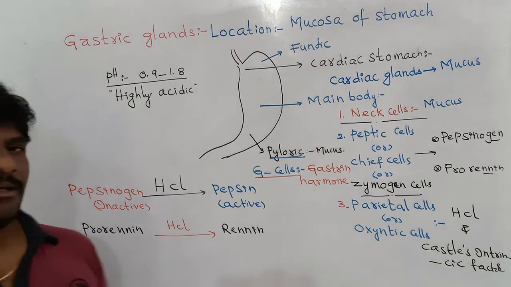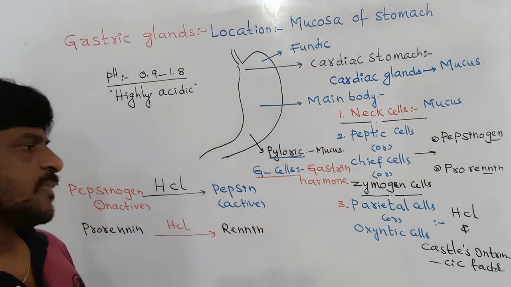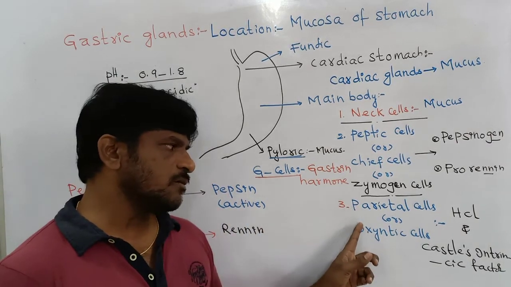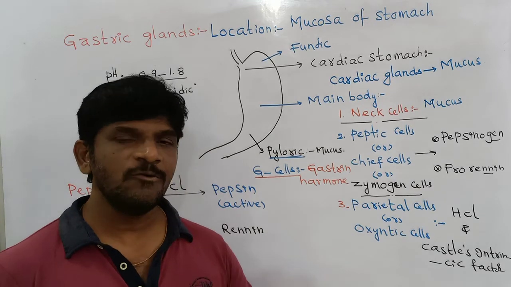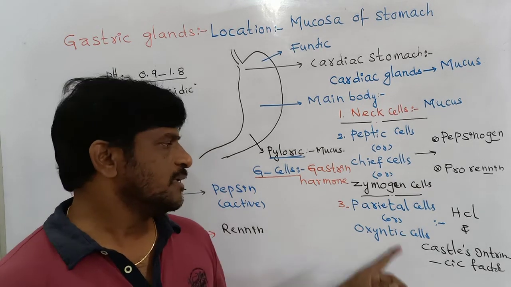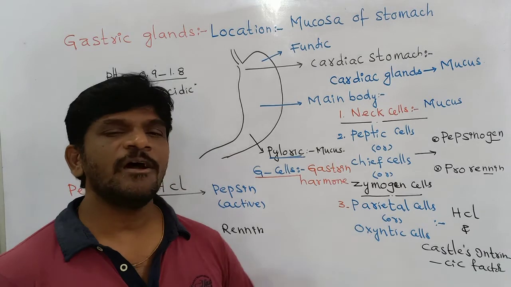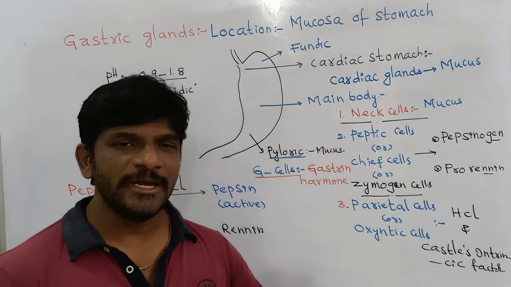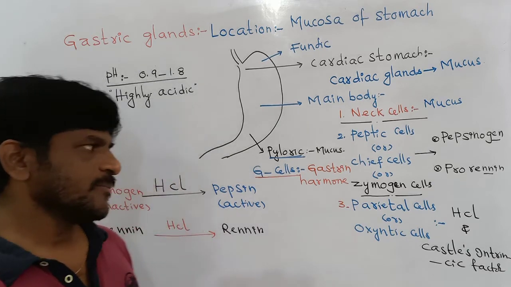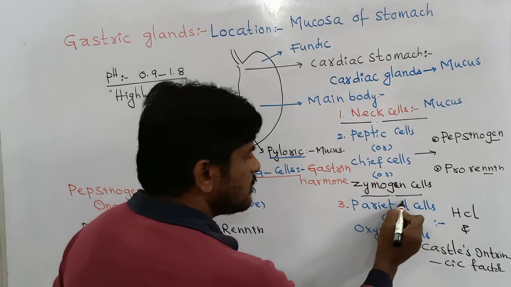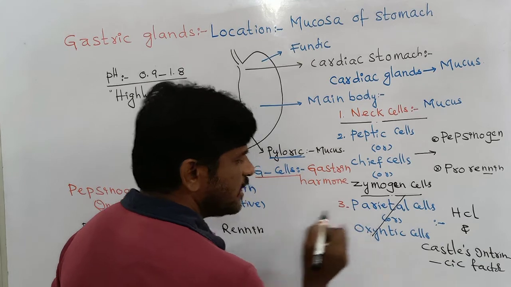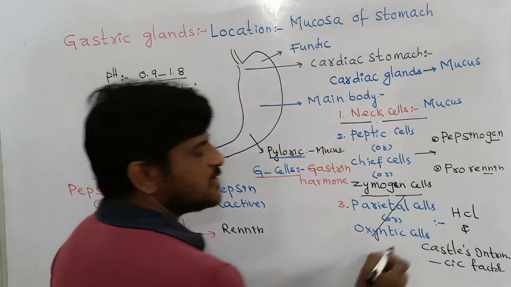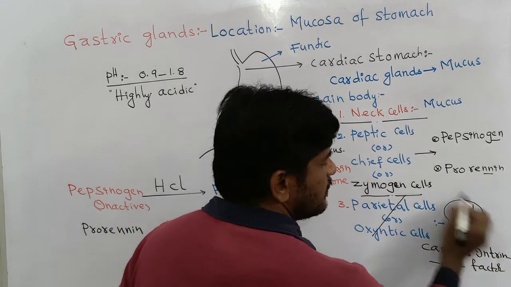Here my application question is, if hypothetically in one man the parietal cells, the oxyntic cells, are not working, if they are destroyed, what happens in that man? When the parietal cells or oxyntic cells are not working properly, there is no secretion of hydrochloric acid.